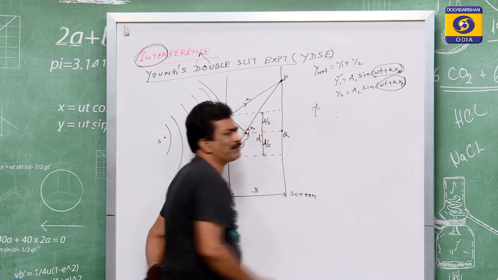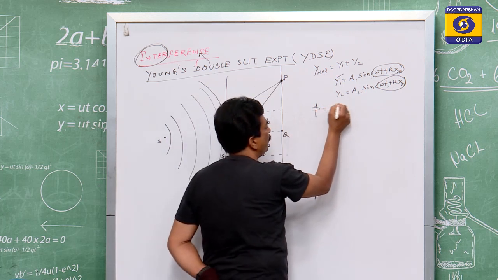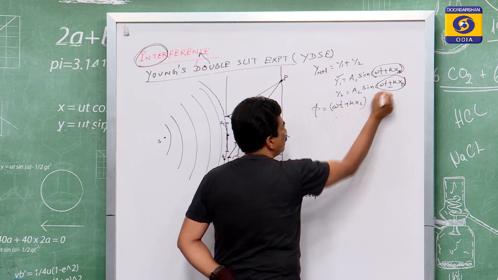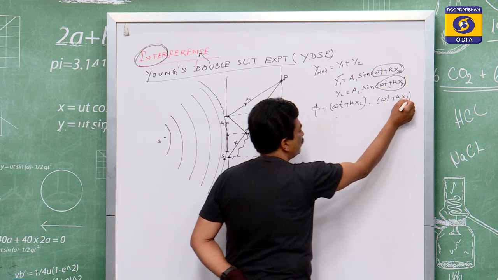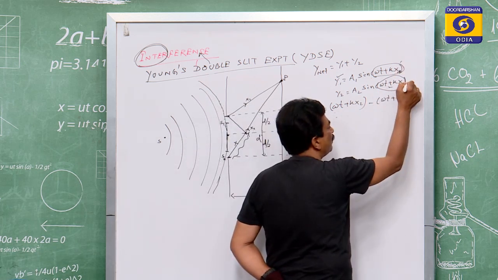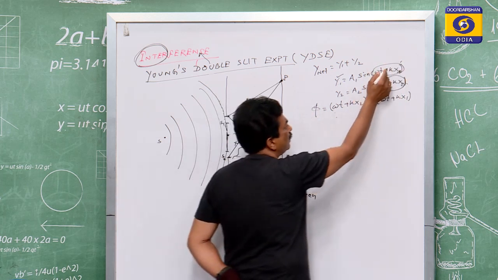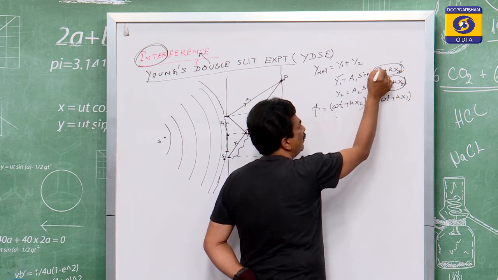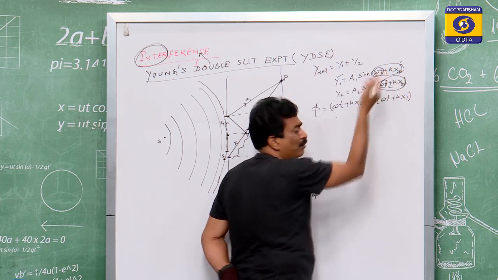If we take that phase difference as phi, then the phase difference will be the phase (omega t plus kx2) minus (omega t plus kx1). The question will come, sir, why have you subtracted this from this, why not this from this? If we look at these two, omega t means the frequency and the time is the same, so this one is the same. Here k is also the same. What is k?